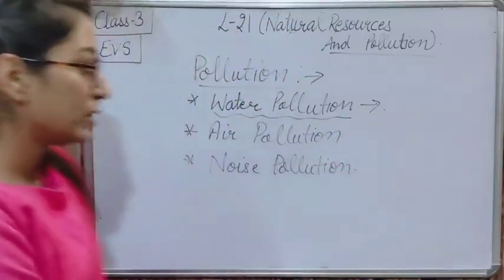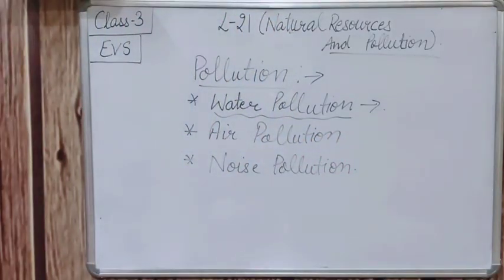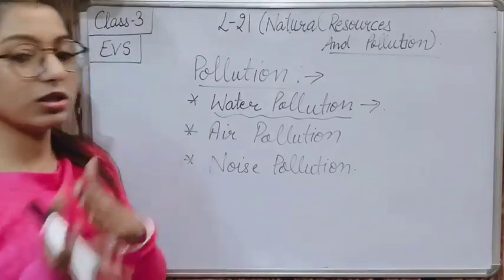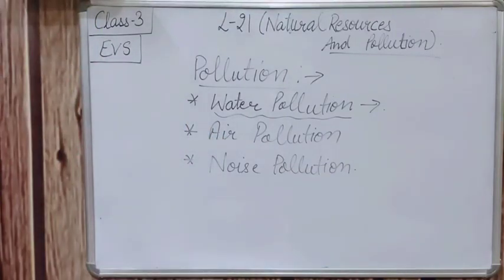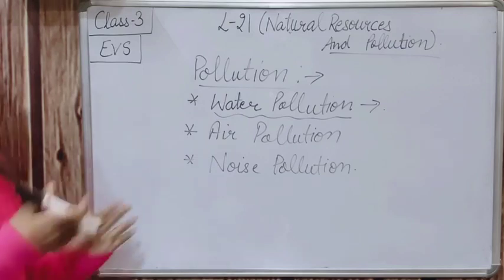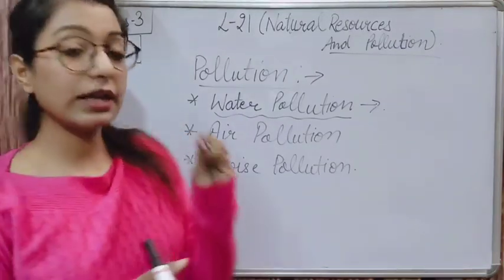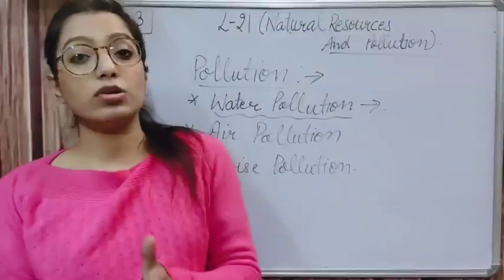So as I told you about the water pollution, in this I told you what causes water pollution, like dirty water coming from houses or factories goes into the river, then harmful waste from factories is thrown into the rivers, it causes water pollution, and washing clothes on the river banks causes pollution, and giving a bath to animals causes pollution.